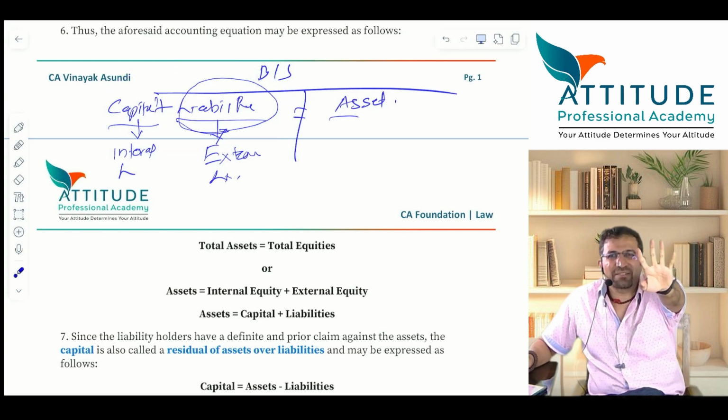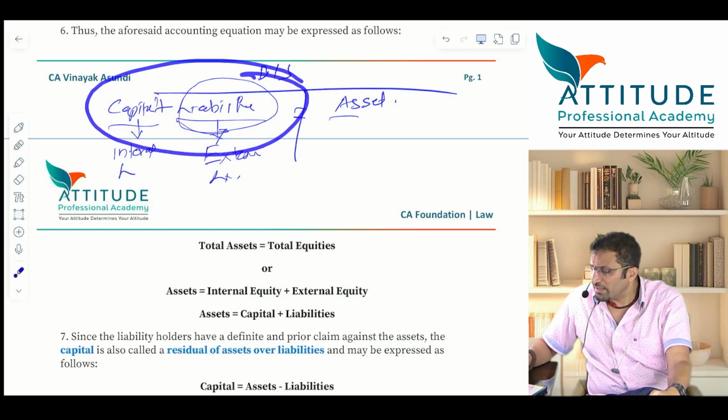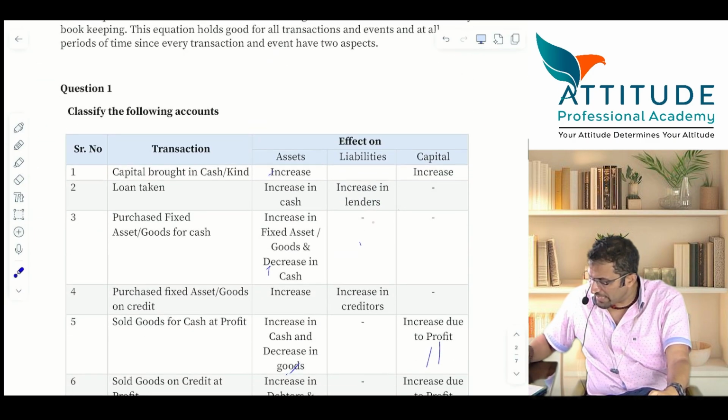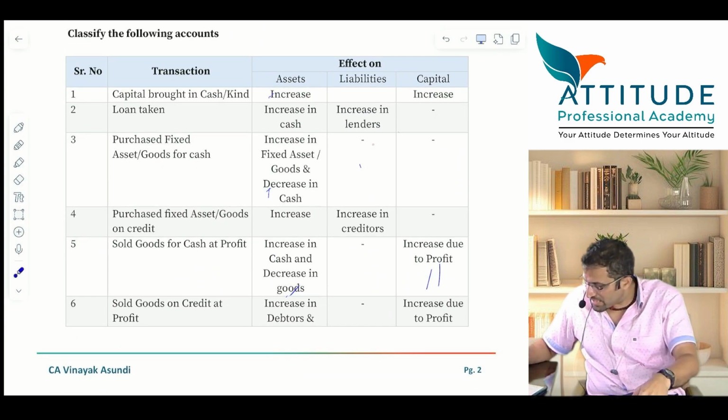It is a general term that is given. You don't have to worry, we'll see that in CA. Understood? I have told you all this. Now look at the transactions.